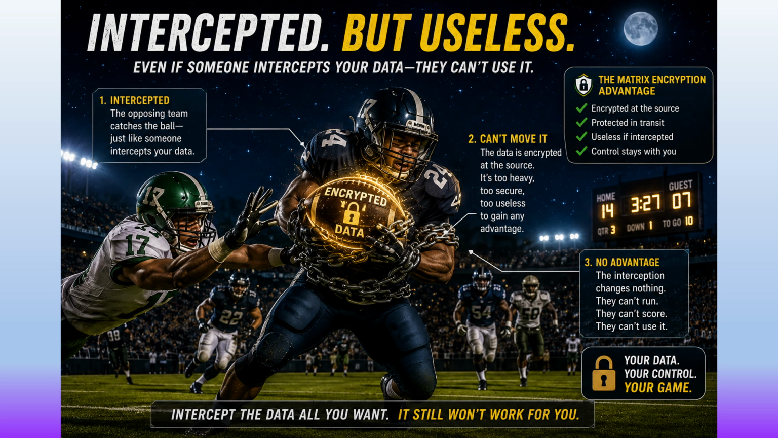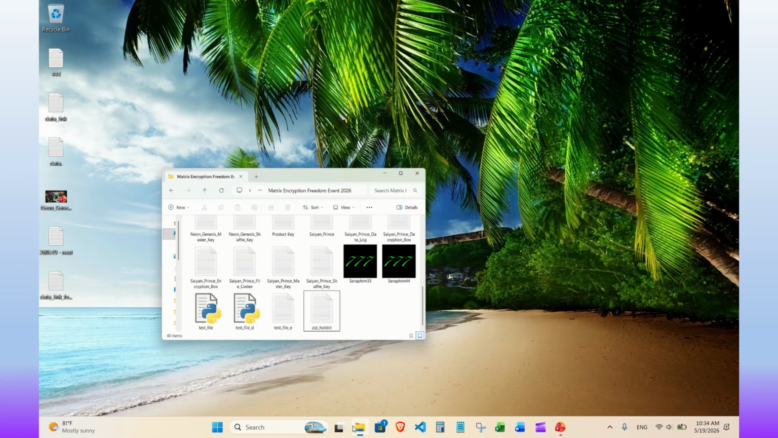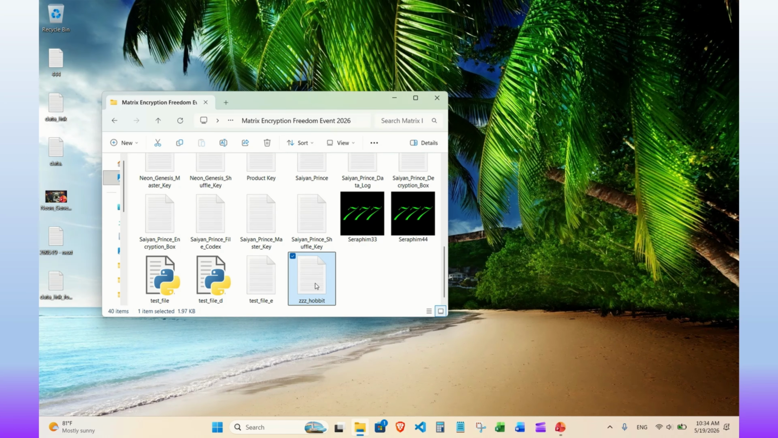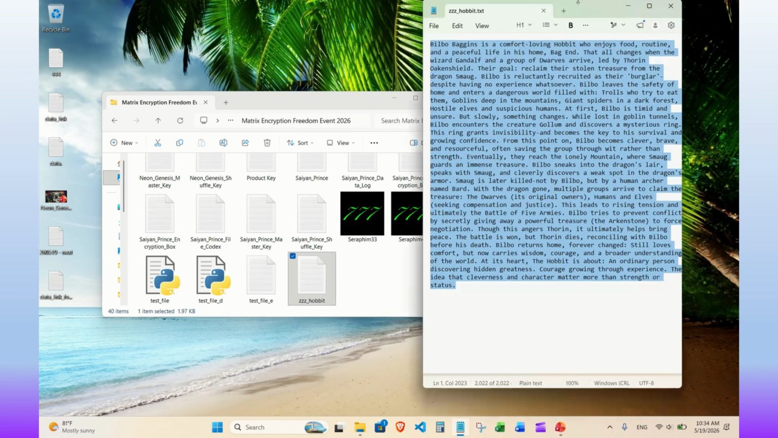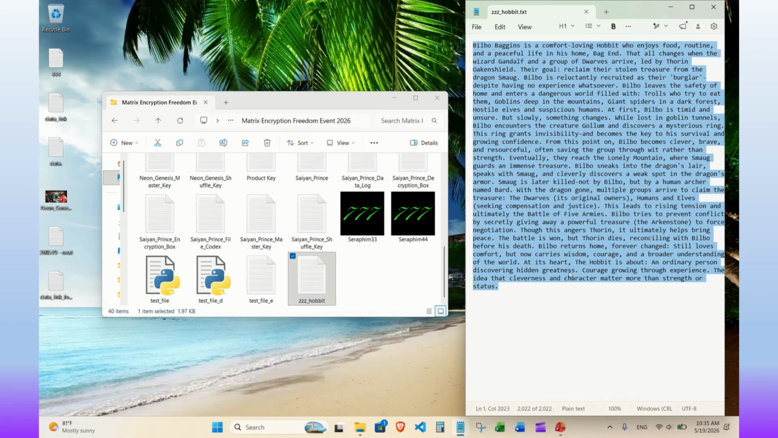Intercepted, but useless. With matrix encryption, even if someone intercepts your data, they still can't use it. In most systems, interception means control. Not here. Come on, let me show you. Here's a simple piece of data. Normally, if this gets intercepted, whoever has it controls it. That's the default rule. We're going to break that.